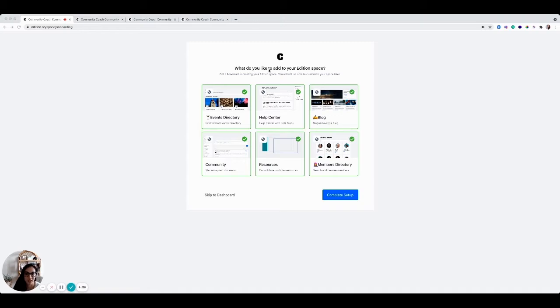So I created a community coach community, and I just thought this is really cool and I need to record this. So you can see that you can create things like event directory, help center, blog, community, which I love the fact that it's Slack inspired discussion. Sounds good to me. Resources and member directory. So I'm going to go through and complete setup.